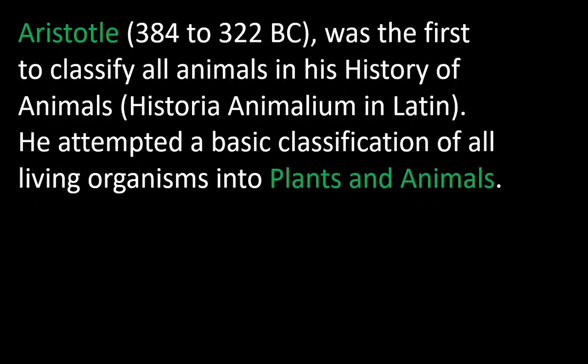Aristotle was the first person to classify all organisms in his History of Animals. The name of the book is Historia Animalium. The Latin name is Historia Animalium. In the book, he classified animals.